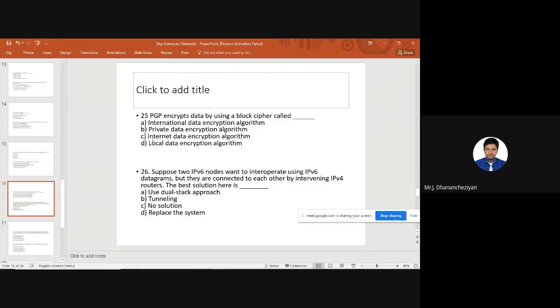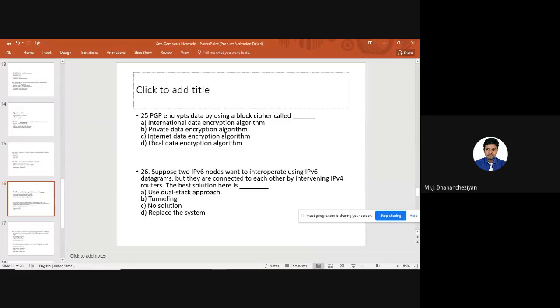When we implement IPv6, we cannot implement IPv6 for our entire network, and there is no need to do so. So if there is a scenario like this, where my external network is IPv6 and the destination external network is also IPv6, but my internal network is IPv4, I can still make data transmission between both. Yes, I have a solution. The solution is called tunneling, or IPv4 tunneling.